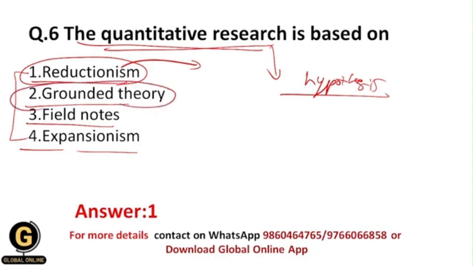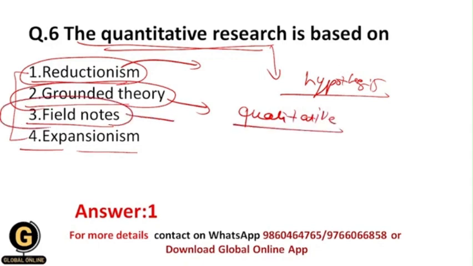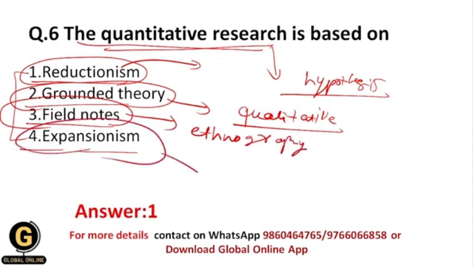Grounded theory is one of the research types of qualitative research, within which we are going to formulate a theory. Field notes is the data collection method which we can use while doing ethnography. And expansionism means that we are going to convert the simpler things into the complex things, which is exactly the opposite of what quantitative research basically does. And that's why the correct answer over here is 1.